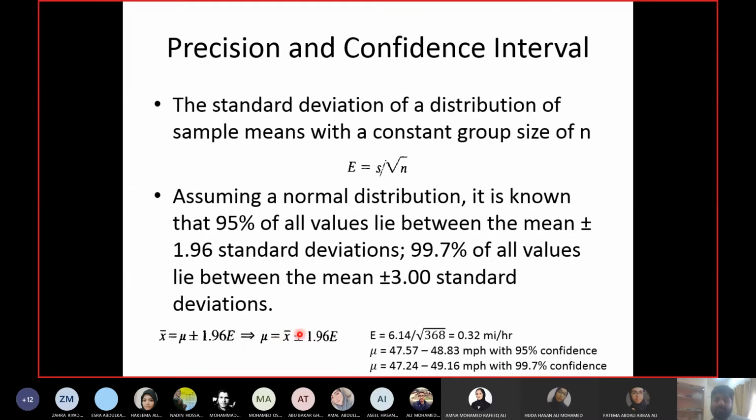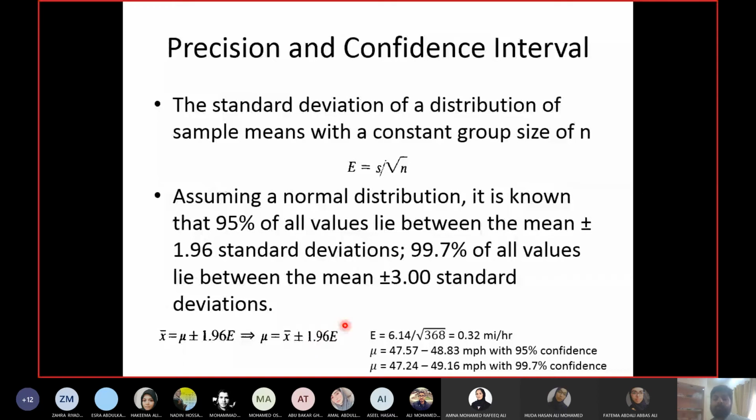Before I go for the calculation of number of samples, you must understand something. As I said, X bar is a representative of the data. If I want to cover 95% population, then how much am I willing to go far from X bar? 1.96 E, right? So 1.96 E is my tolerance level, the error I am willing to accept in order to cover 95% population. So 1.96 E will become the tolerance level or the acceptable error or the required precision if you want to cover 95% population.